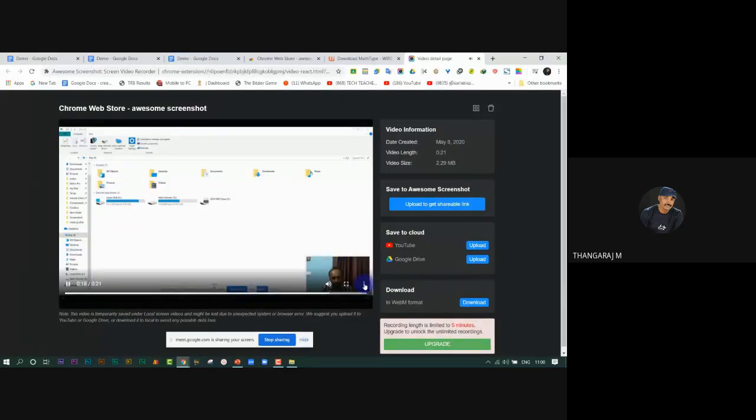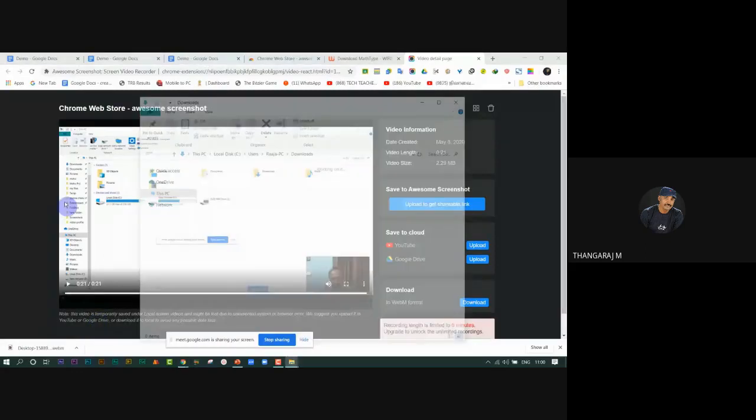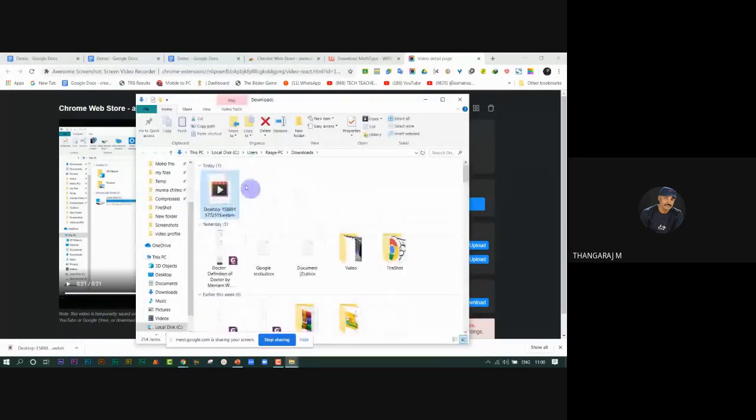The last three dots, just click on it. Download. The download symbol will appear. Just click and it is saved in your downloads folder.